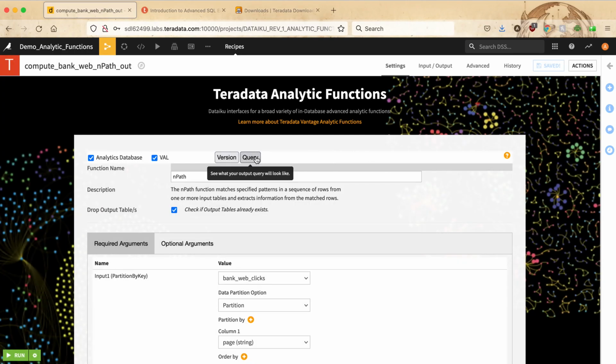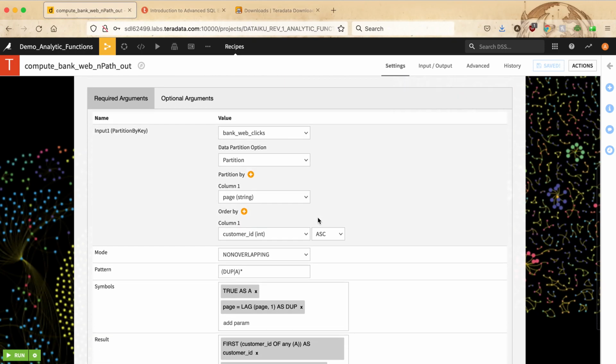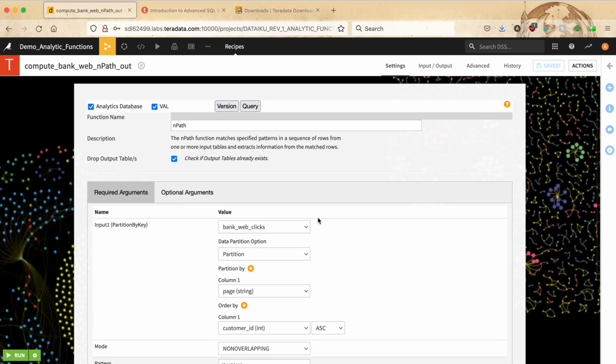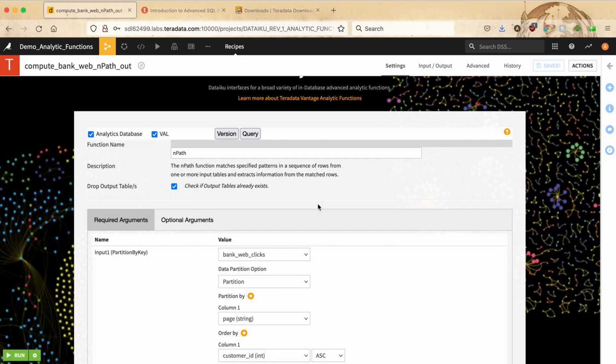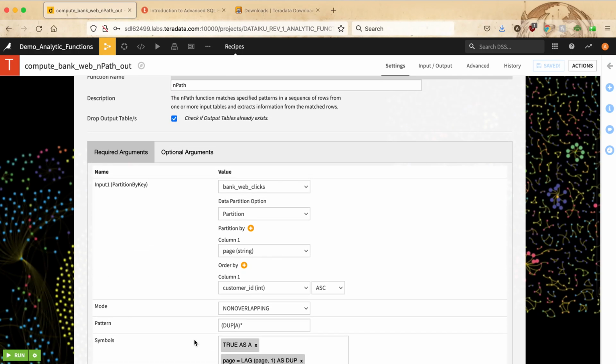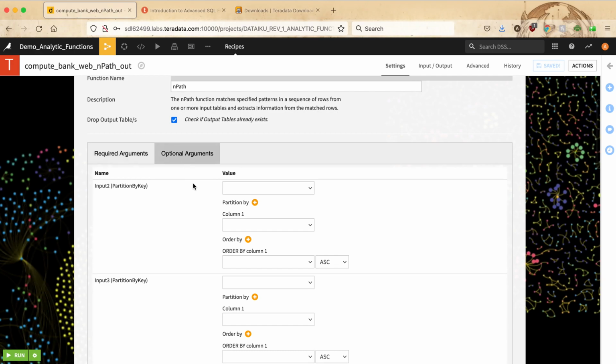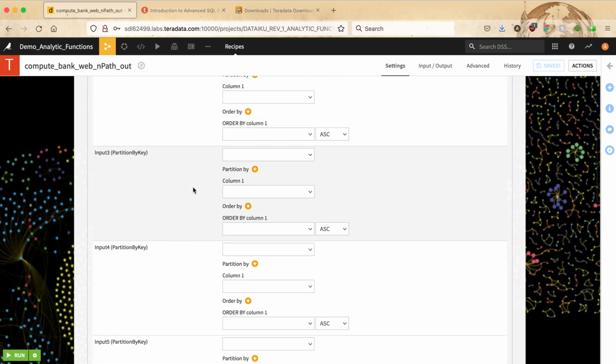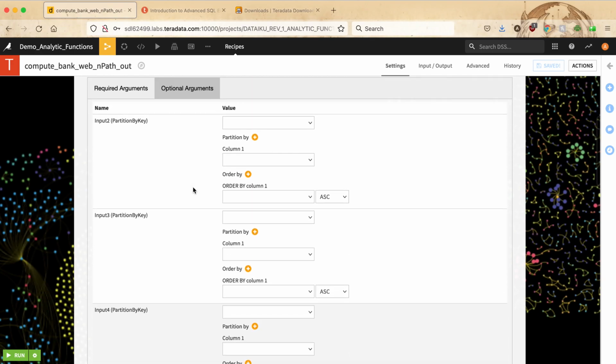And there is also a query button that shows you the SQL query that will be submitted in the background once you have completed the fields for the specific function. So this is what we have actually done here. There is a list of required arguments, and we have provided the input that we need. And there's also a list of optional arguments as well in a separate tab.